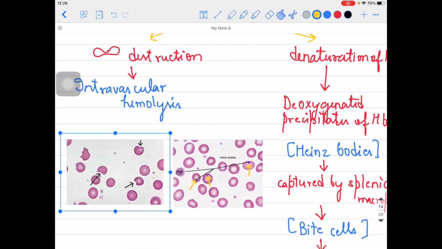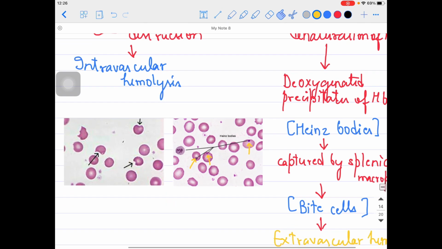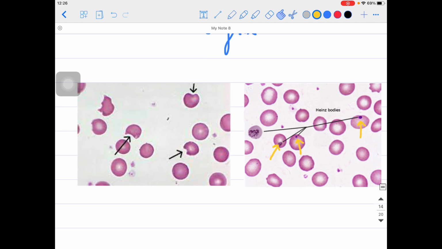Okay, so these are called bite cells. As it looks like somebody took a bite. So look at this picture over here. Look at this particular RBC. Look at this particular RBC over here, it looks as if somebody took a bite. The black arrows and yellow arrows I am showing are the particular bite cells.